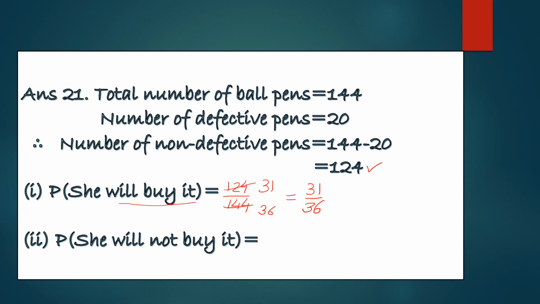Now the second part, the probability she will not buy it. She will not buy it if it is a defective pen. There are 20 defective pens, so favorable outcomes are 20 and the total number of outcomes is 144. On simplifying, we get its answer as 5 by 36.